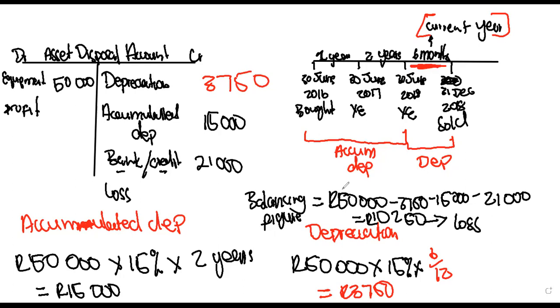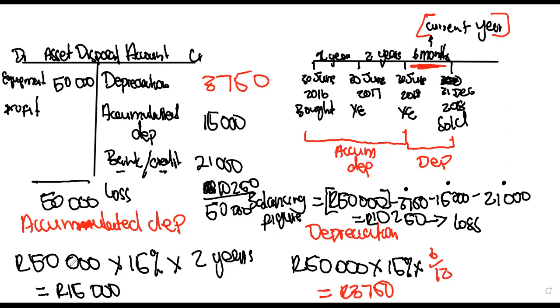Because we've bought the asset for 50,000 and we've used it for 3,750 and for 15,000 and then sold it for 21,000, as a result we've made a loss. So the loss is gonna go there. The loss is 10,250. Then we're gonna say 50,000. Okay, people, so that is how you calculate or prepare your asset disposal account.